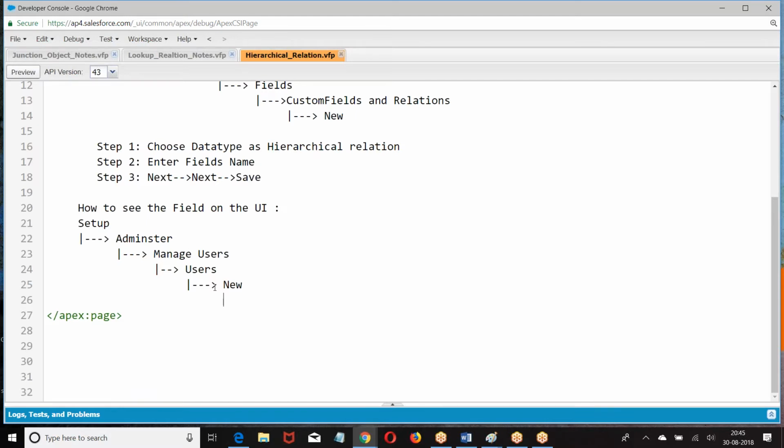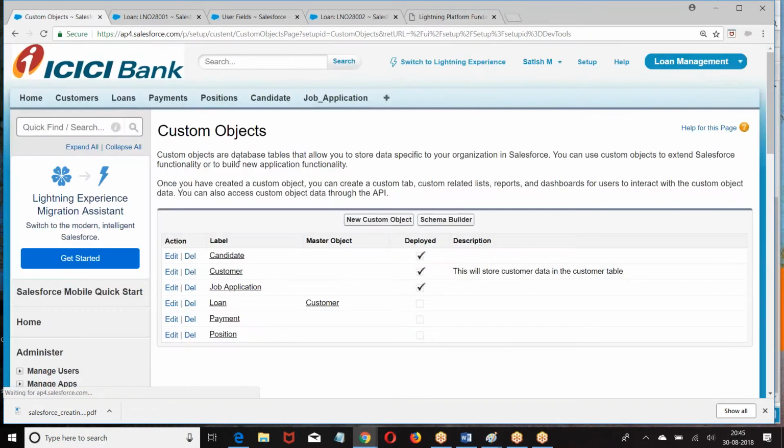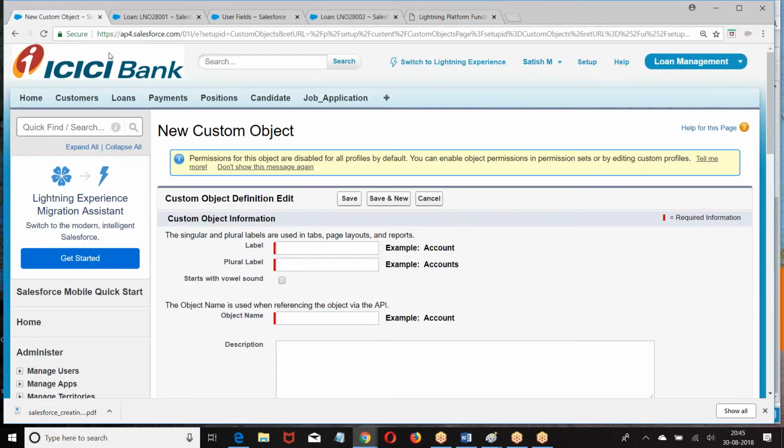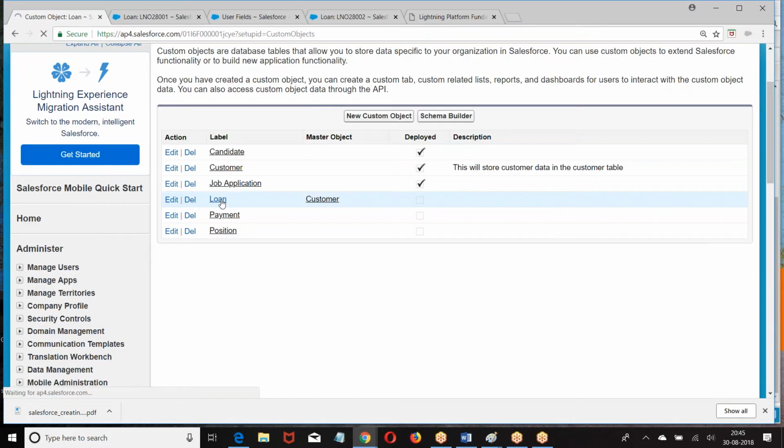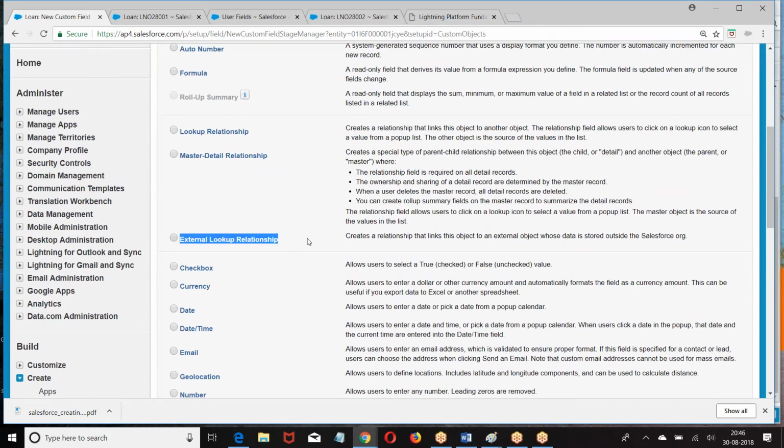Now in this relation concept, your child object and parent object, both of them are in Salesforce only, right? Parent object is in Salesforce, child object is also in Salesforce. But if you look at this, we have one more data type which is called External. In this case, we are going to choose an object which is outside Salesforce as the parent object.